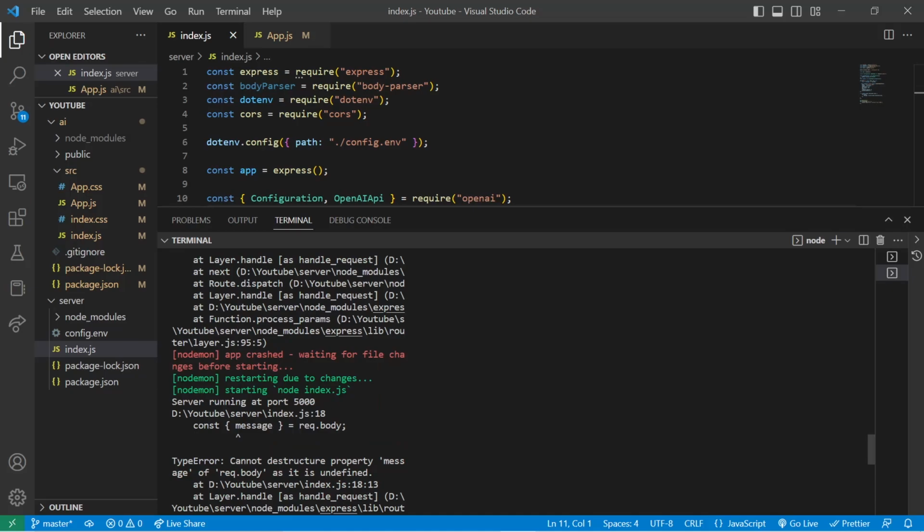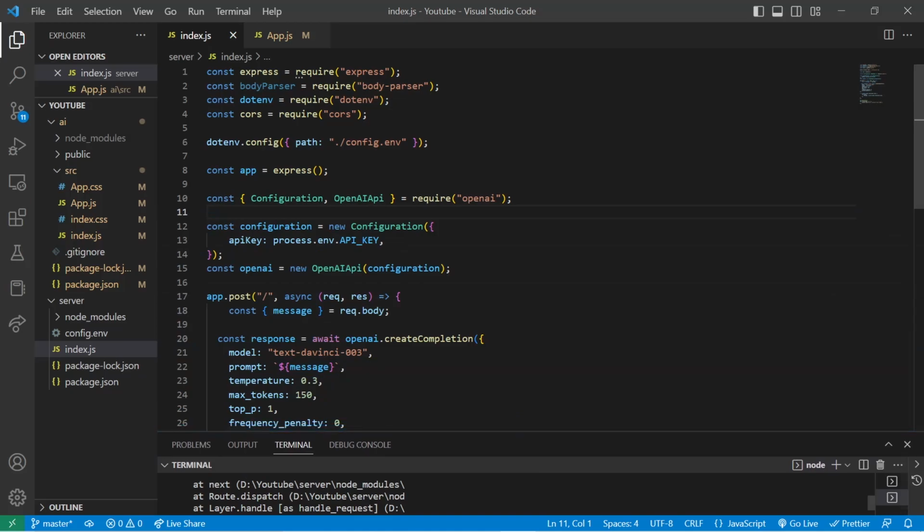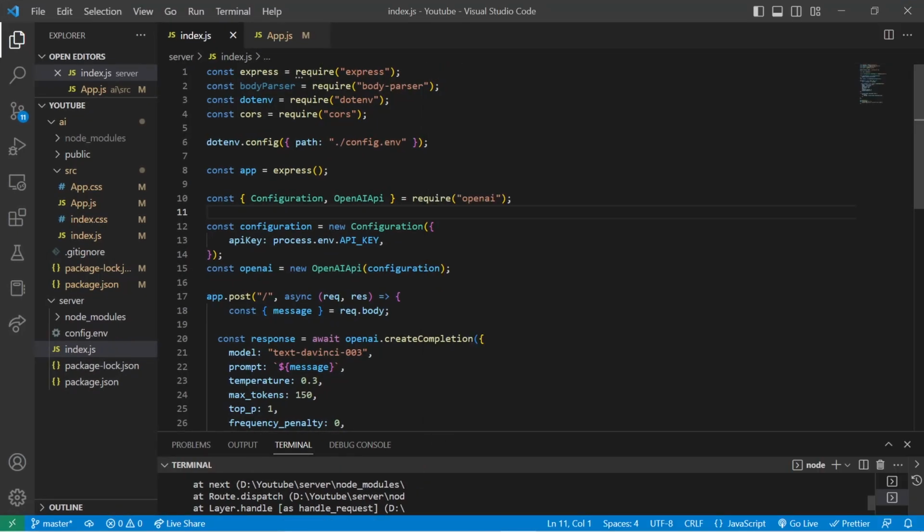It says const message destructured from req.body is not defined, cannot destructure because this is not defined. Debugging the bugs is also a very important part of coding. We are not using our body parser middleware, so it cannot parse the body.